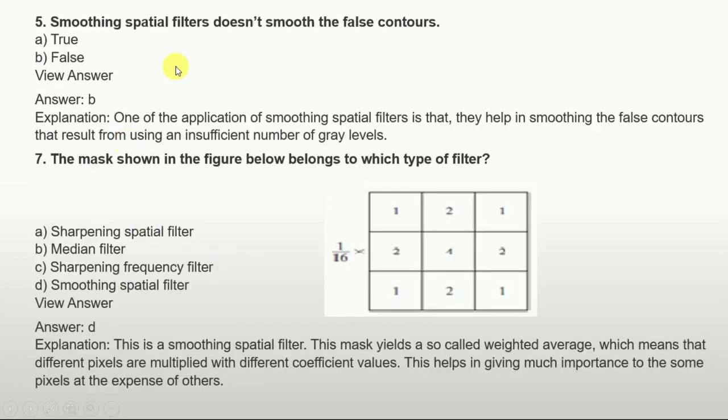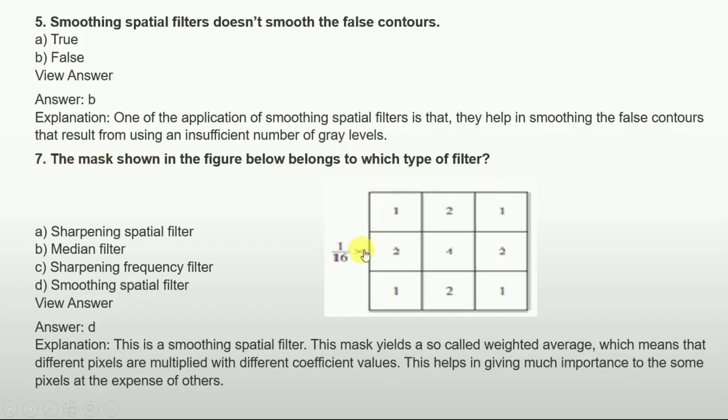So now the next question is, a smoothing spatial filter doesn't smooth the false contours. Option is true or false? So the answer is false. One of the applications of smoothing filters is that they help in smoothing the false contours that result from using an insufficient number of gray levels. And the next question, which is very important: the masks shown in the figure below belong to which type of filter?